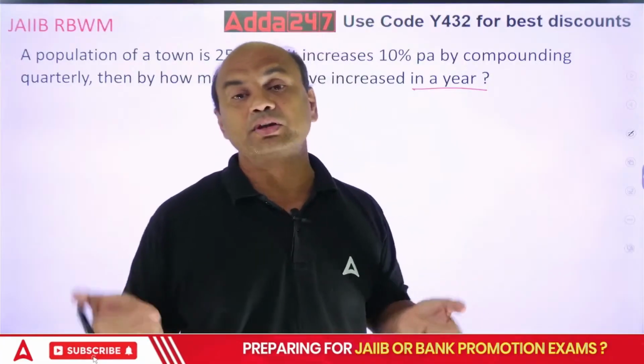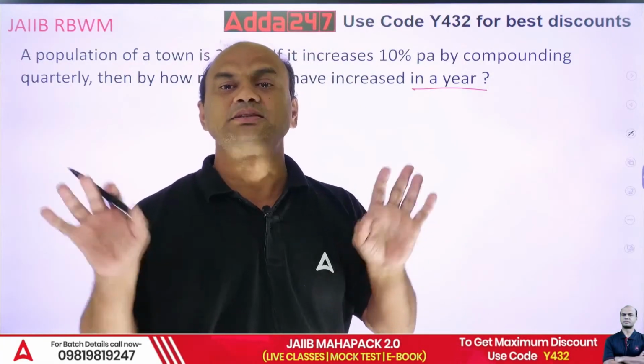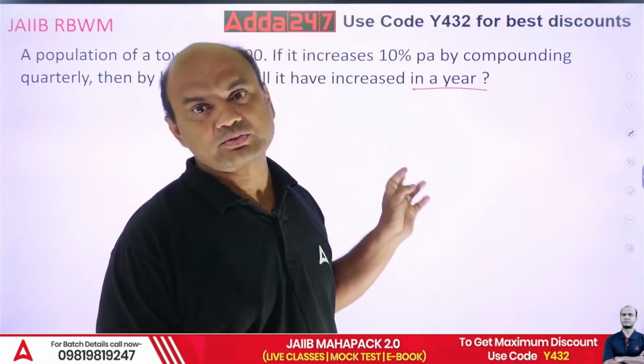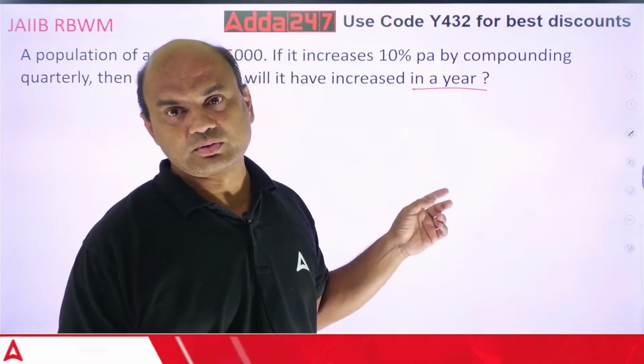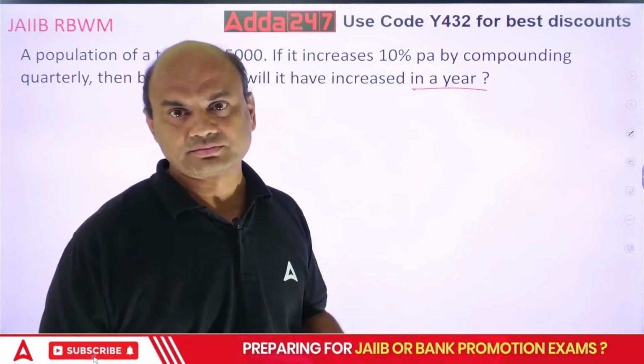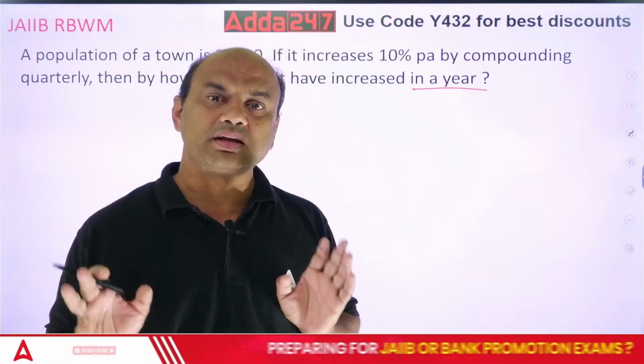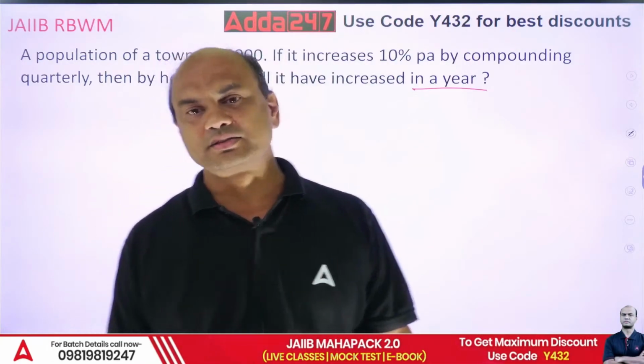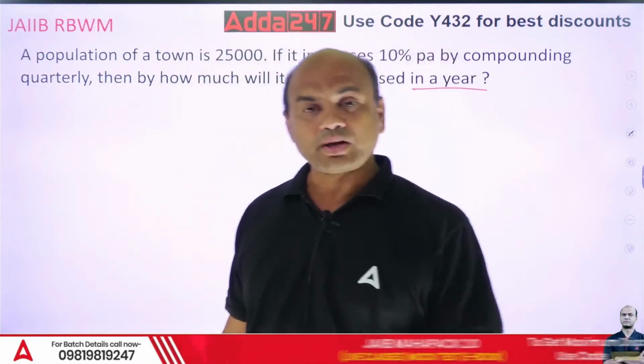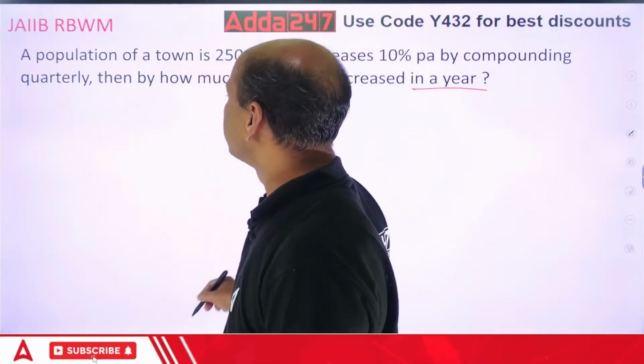Now population, how will it get compounded? That's a separate question. You can't ask questions to the examiner. You have to follow the question and try to get the answer. So what is given? Present population is 25,000.